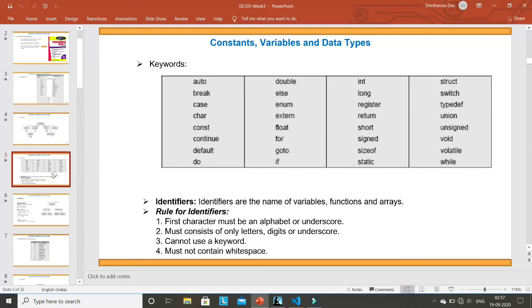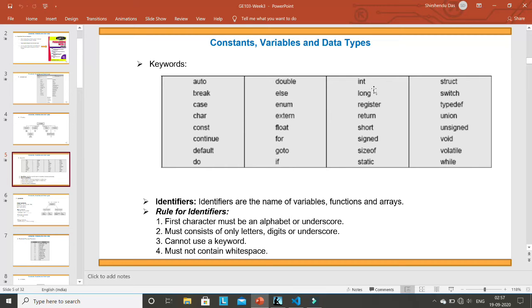There are all the keywords used in C. Auto, break. We have already used break when we discussed switch, right? Case we also use in a switch statement. Char, I have explained, char is a data type. Const, I have not explained, but I will explain. Continue is also a keyword. Default, I have already explained when I explained switch. Do, double is a data type. Else, you know the purpose of else. Enum, extern, float. For we have already used. Goto. If we have already used.